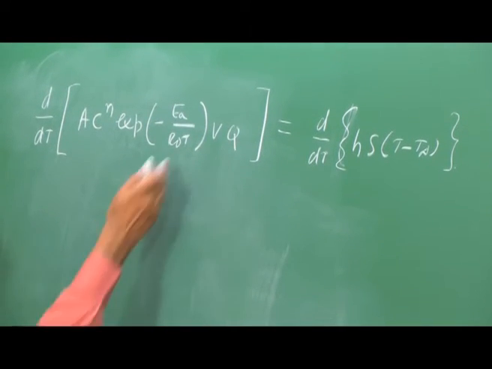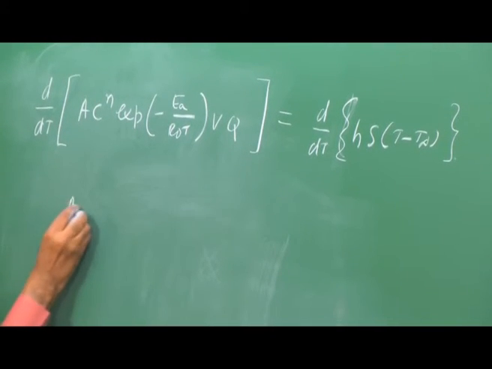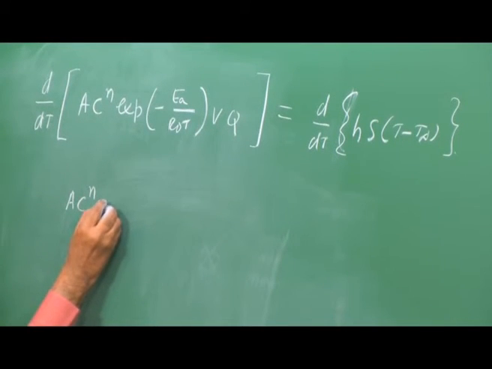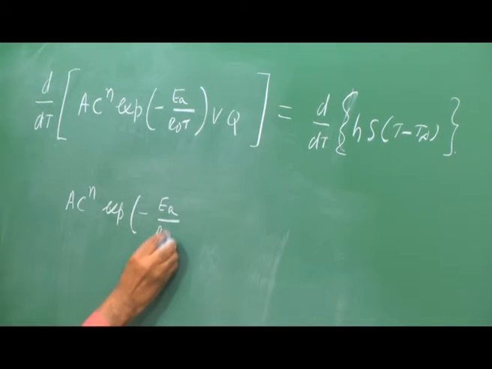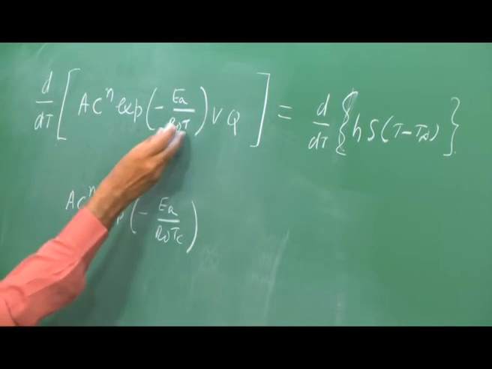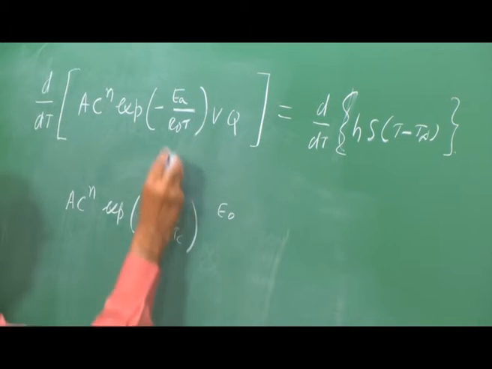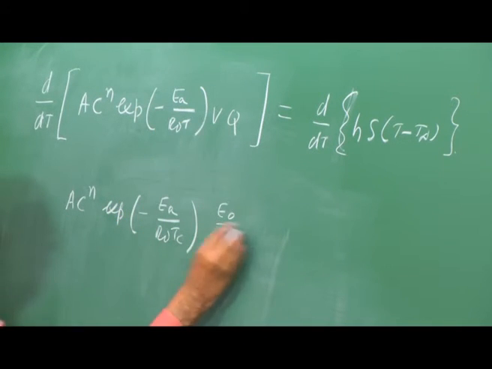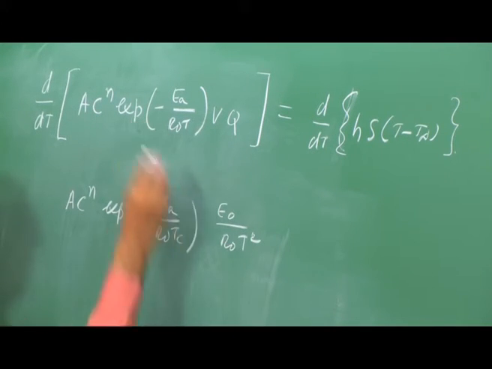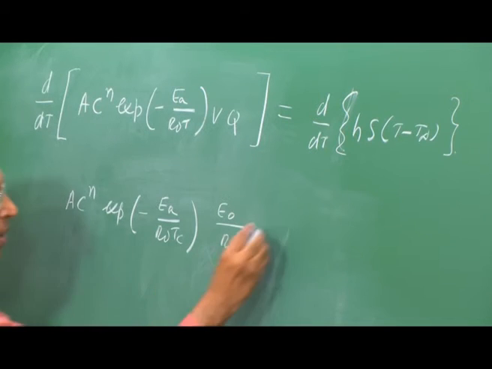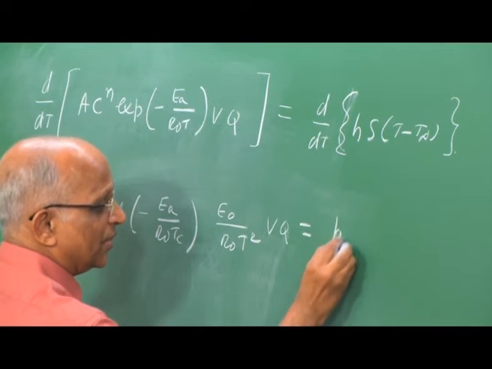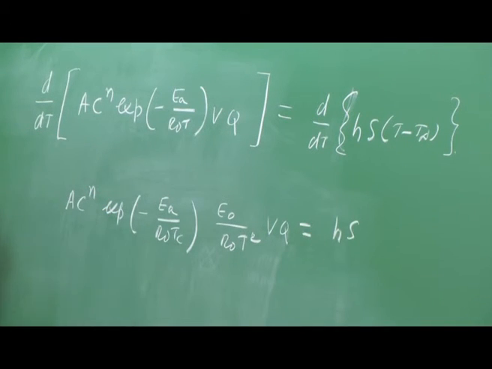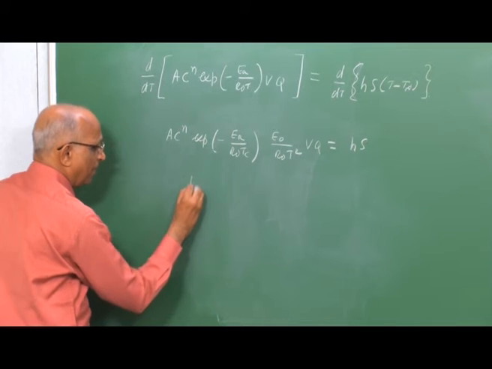Under T equal to T c, I can write it as A C n into exponential of minus E A by R naught T c at t equal to T c. Differentiate this, I get E 0 by R 0 T square, where minus and minus get cancelled, E 0 by R T square into V into Q is equal to, this differentiated gave us H s because T ambient is a constant.